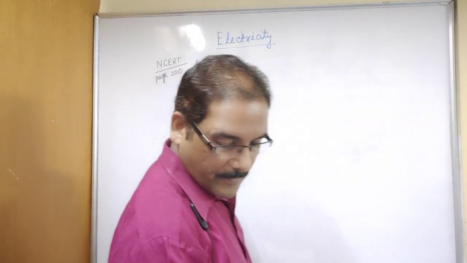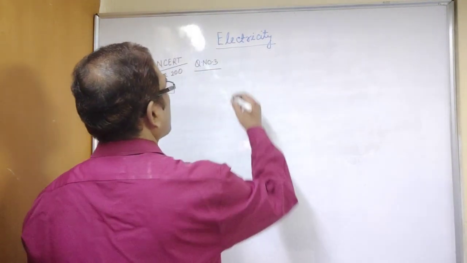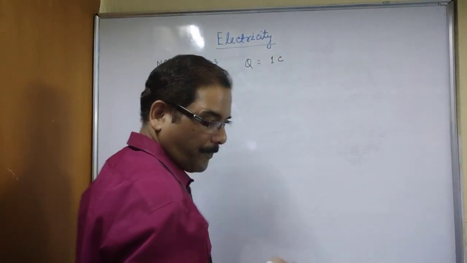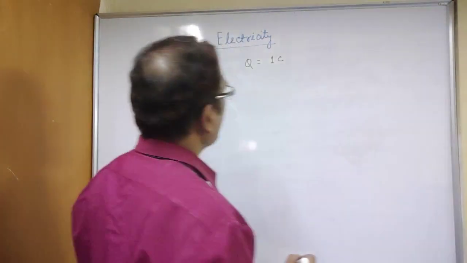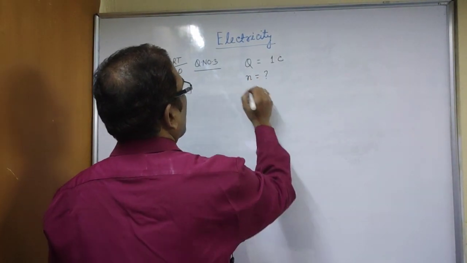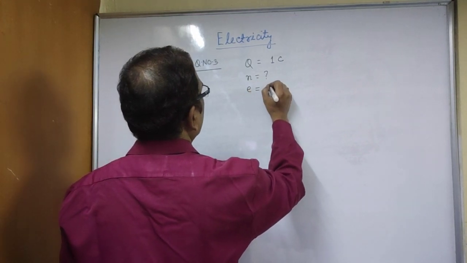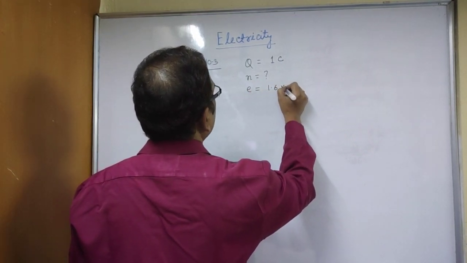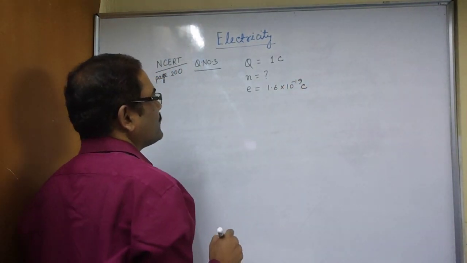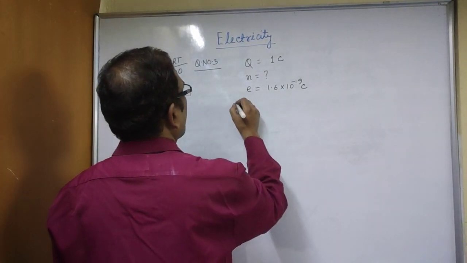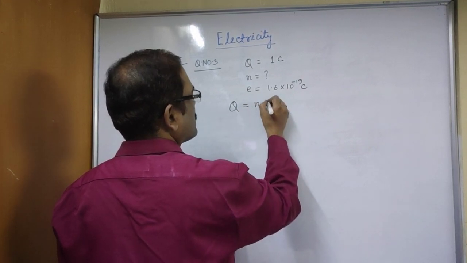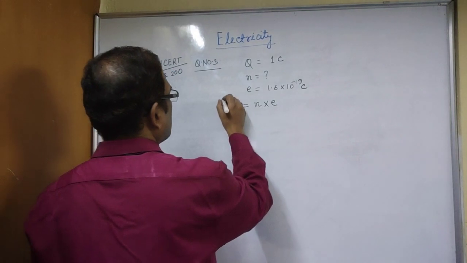So net charge is given, Q is equal to 1 coulomb, and you have to calculate the number of electrons, and you know the charge on each electron is 1.6 into 10 to the power minus 19 coulomb. So there is a formula that net charge is equal to number of electrons into charge on each electron.